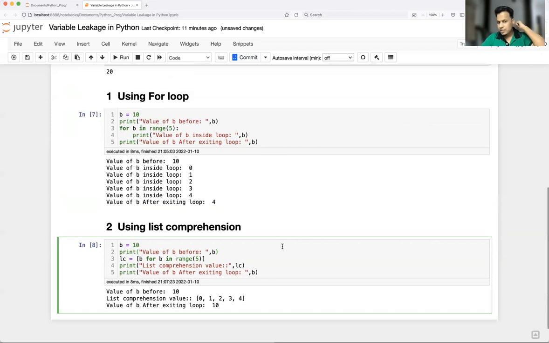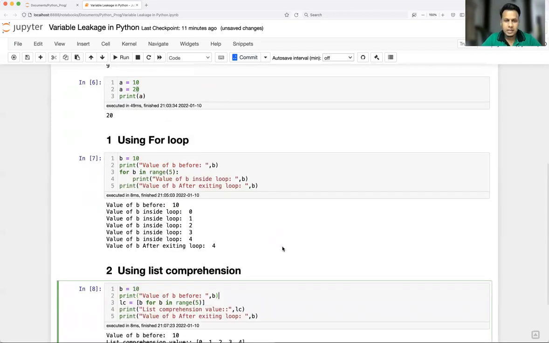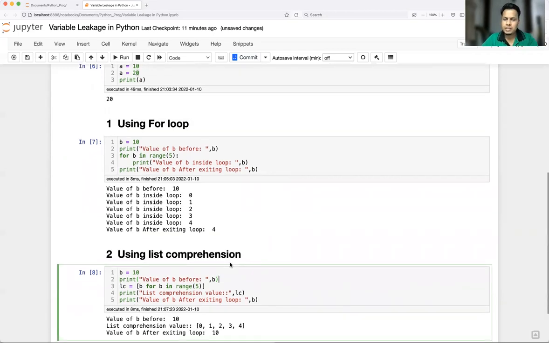So I think you guys understood. That's what I wanted to show today. And if it is asked in the interview, then you can tell the same. The variable leakage problem is there if you are using Python 2. And if you're using Python 3 or a higher version, this problem still exists in the for loop, but in list comprehension that problem is solved.